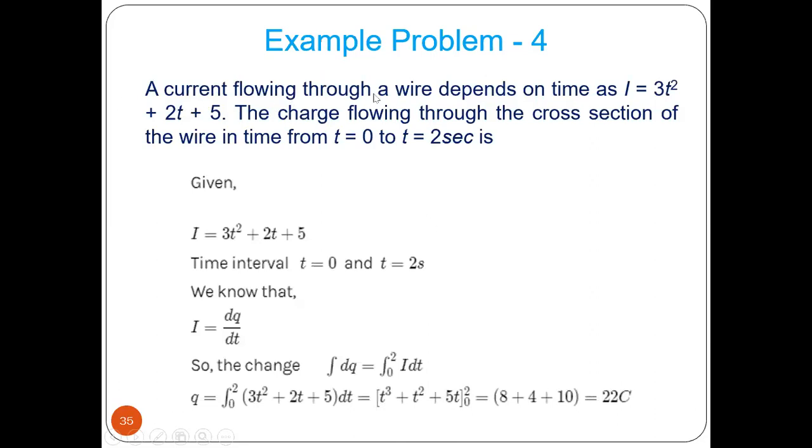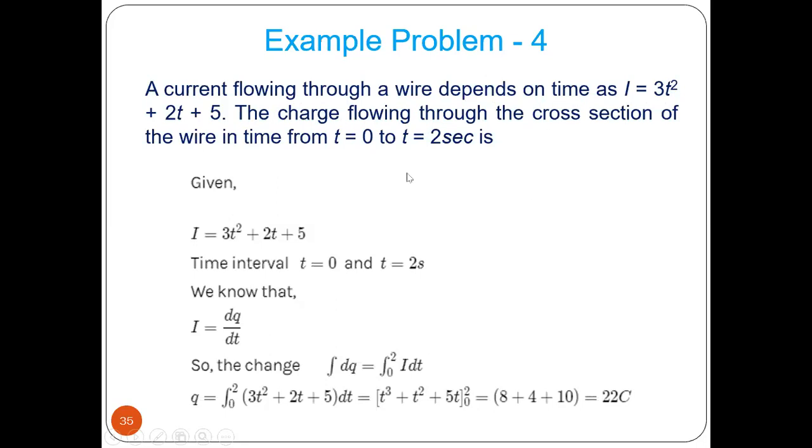Now say a current flowing through a wire depends on time as I equal to 3t square plus 2t plus 5. Now the charge flowing through the cross section of the wire in time from t equal to 0 to 2 seconds is. So what you have to find out? You have to find out what is the value of charge flowing. As we know, current I equal to dq by dt. Now charge equal to what? Integration of I dt.